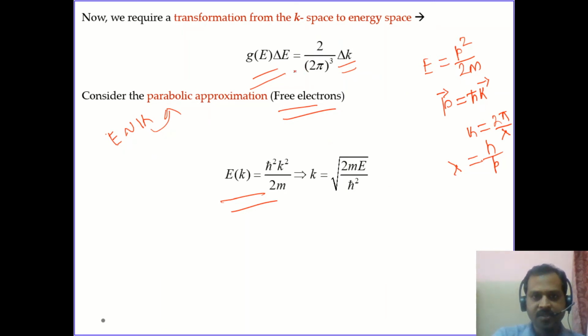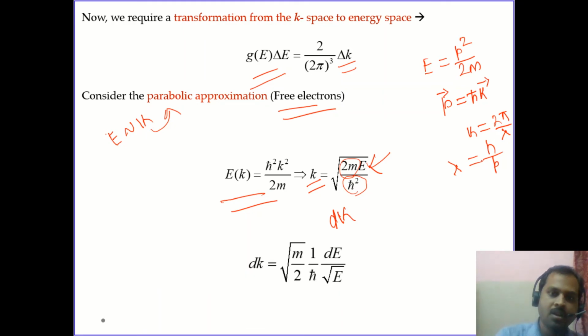So now for the transformation from the k space to the energy space, we need to write the k vector, or the k parameter, in the form of the energy parameter. And what will be dk? You can do a simple differentiation, and here h cross square is a constant, 2m is a constant, m is the mass of the electron, h cross is the reduced Planck constant. So dk can be written as root over of m by 2 into 1 by h cross times dE by root over of E.